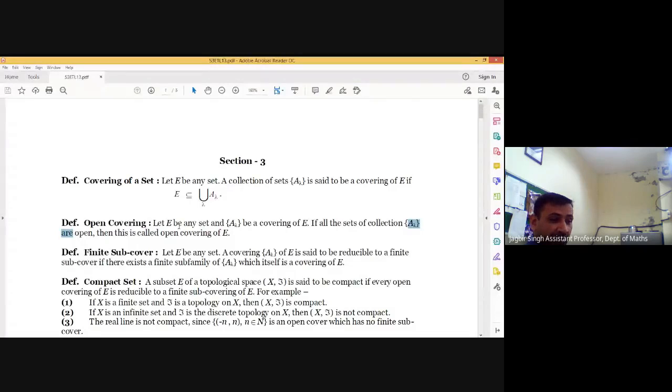If we skip {a1}, then in the union of the remaining sets a1 is not covered, and hence this is not a cover of X. So if X is infinite and T is the discrete topology, this space is not compact. Also, the real line is not compact. For this, we have an open cover that is not reducible to a finite subcover.